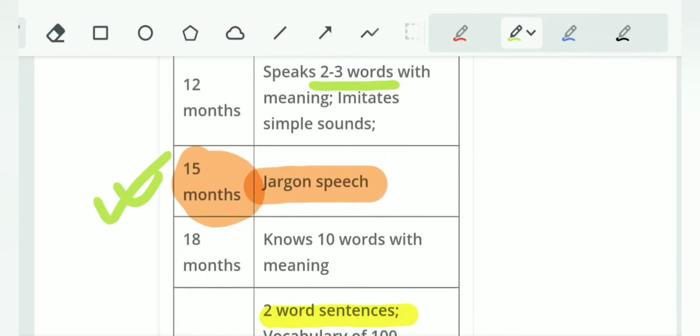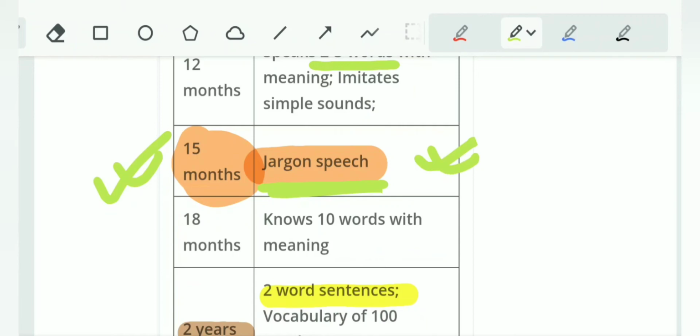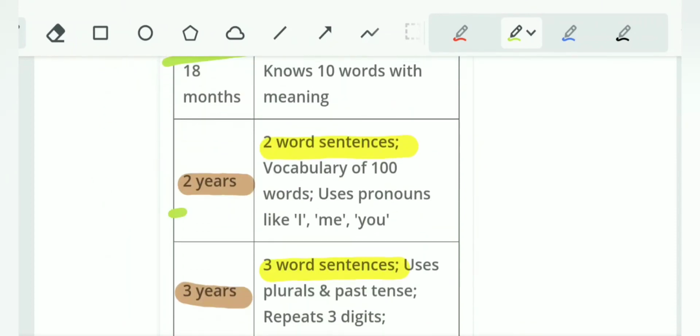At 15 months, starts jargoning, that is jargon speech. This is very important as this is a kind of special milestone. So this is quite frequently asked. Jargoning starts at 15 months. At 2 years, the child can say a 2-word sentence.